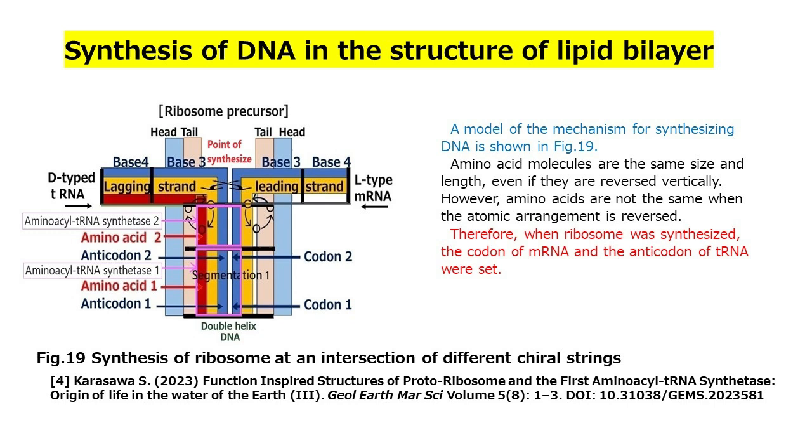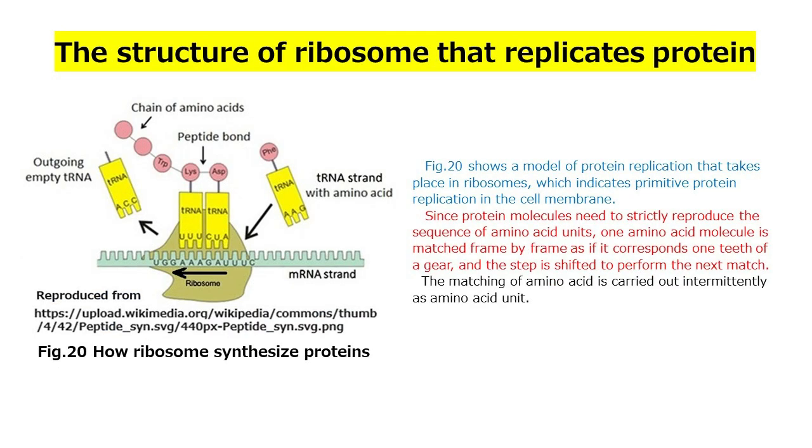Amino acid molecules are the same size and length, even if they are reversed vertically. However, amino acids are not the same when the atomic arrangement is reversed. Therefore, when the ribosome was synthesized, the codon of mRNA and the anticodon of tRNA were set, forming the structure of the ribosome that replicates protein. Fig 20 shows a model of protein replication that takes place in ribosomes, which indicates primitive protein replication in the cell membrane.